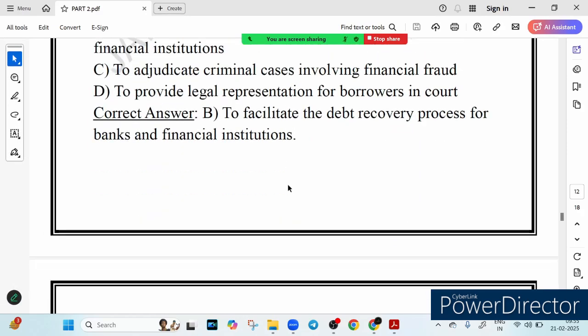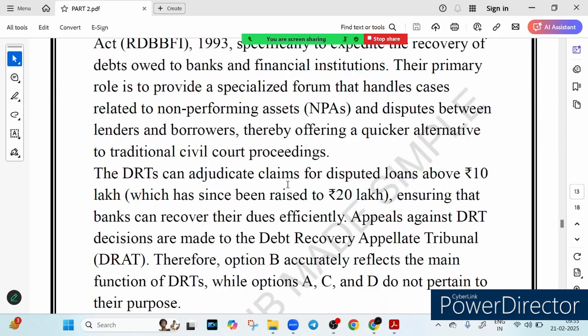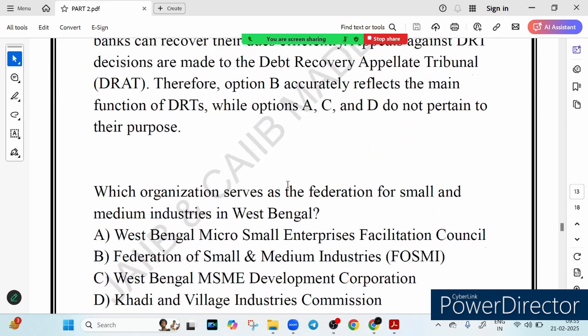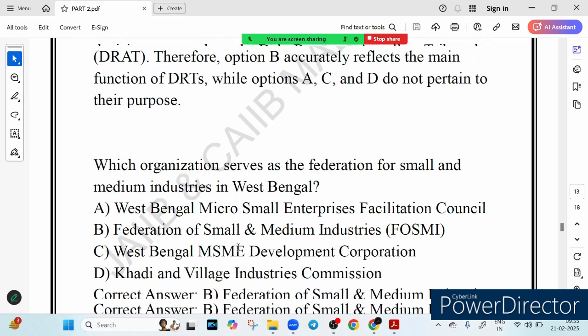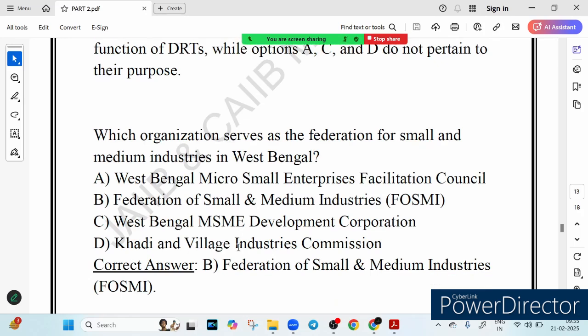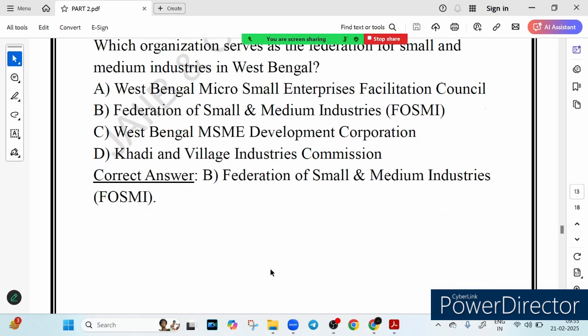Let's see the next question. The next and final question of today's session is, which organization serves as the federation for small and medium industry in West Bengal? Option A, West Bengal Micro and Small Enterprises Facilitation Council; Federation of Small and Medium Enterprise Units; West Bengal MSME Development Corporation; and Khadi and Village Industries Commission. The correct answer is FOSMI, that is, the Federation of Small and Medium Enterprises, right?